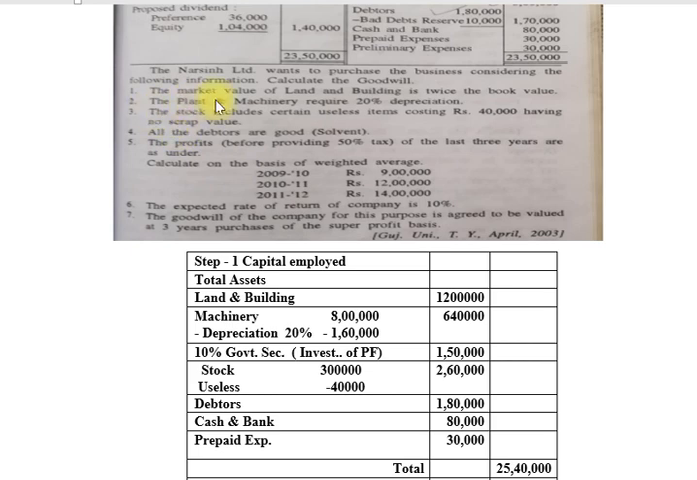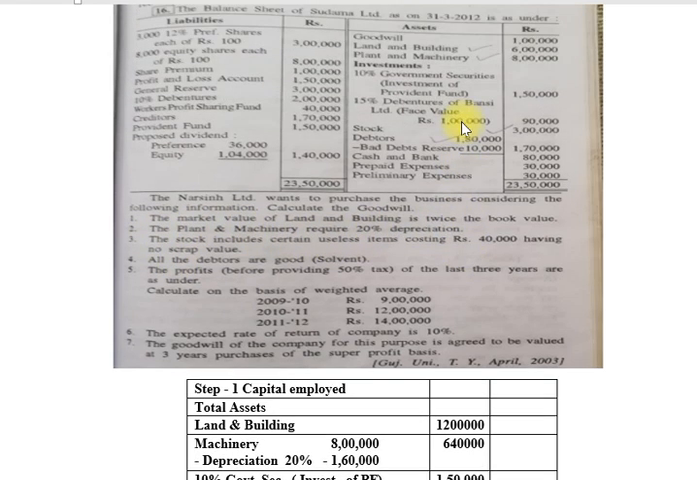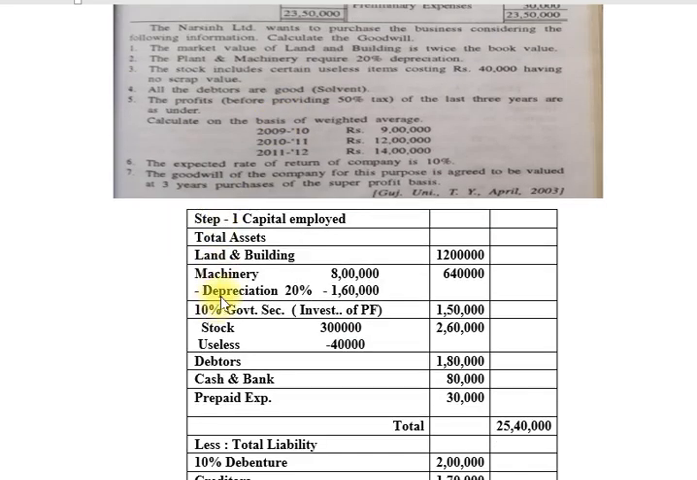Then the second point, the plant and machinery require 20% depreciation. So plant and machinery is 8 lakhs minus depreciation at 20 percent. So 8 lakhs multiplied by 20 upon 100 is equal to 1 lakh 60,000. So now after depreciation the machinery value is 6 lakh 40,000.